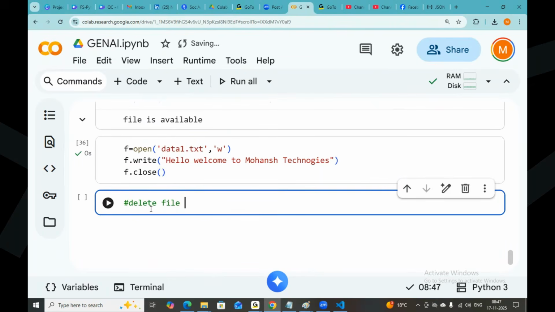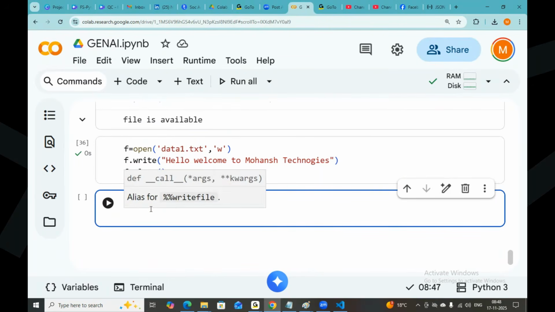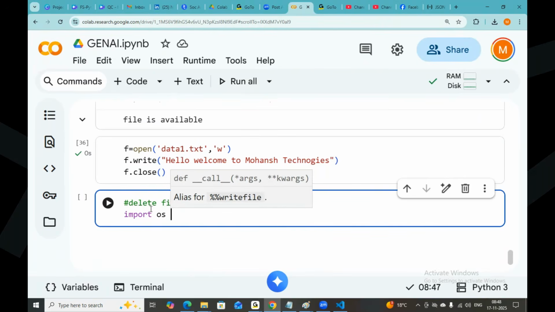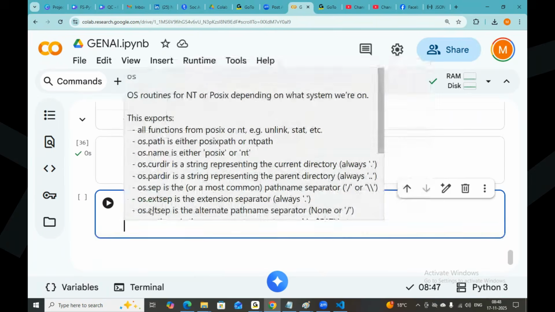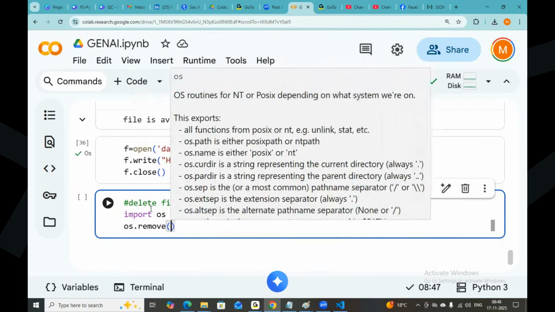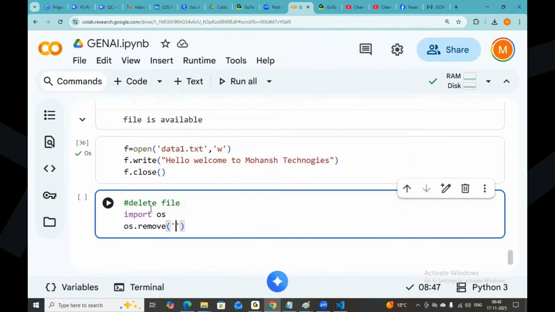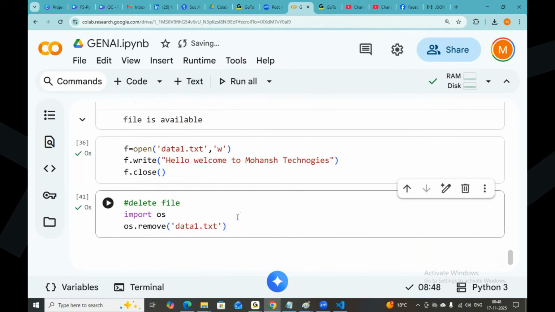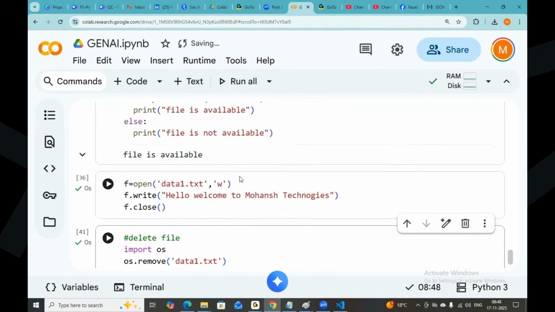Delete file. If you want to delete a file, first of all, import os. What file do you want to remove? Just write os.remove. What file you want to remove? Can I remove data1.txt? Can I remove it? Yeah, that was removed. Now check the file availability.